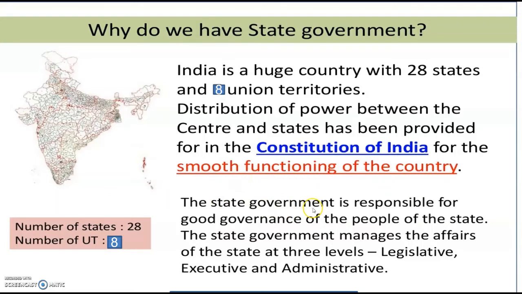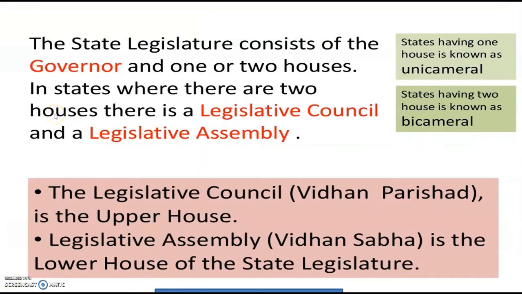The state government is responsible for good governance of the people of the state. The state government manages the affairs of the state at three levels. What are they? Legislative, executive, and administrative level. The state legislature consists of the governor and one or two houses.